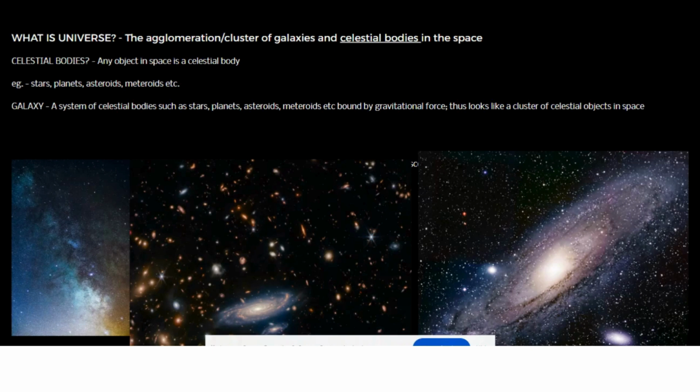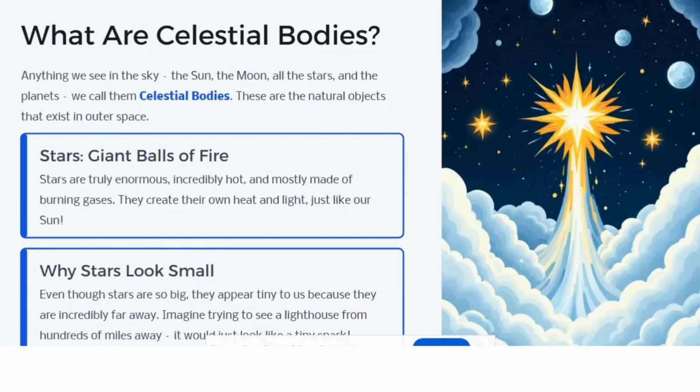And we cannot gauge the universe. The universe is so beyond our human limit to gauge. We cannot measure how much it is, and it's actually under process. Every day we discover some new galaxies, some new planets, and we still have no clue where the end of it is. So I think celestial bodies, galaxies, and the universe are clear to you.